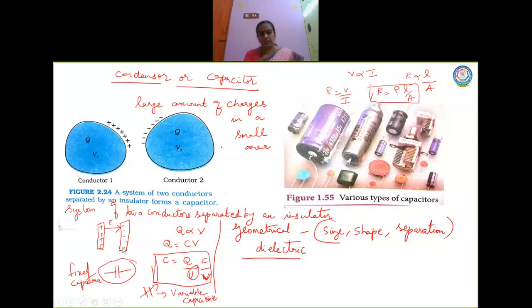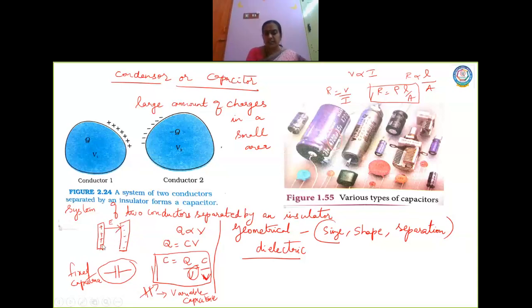Now look at this situation again. If the potential difference is going to be larger, and potential difference is, as you all know, the work done to bring a charge from one point to another, then what happens to the electric field? The electric field also will become larger.